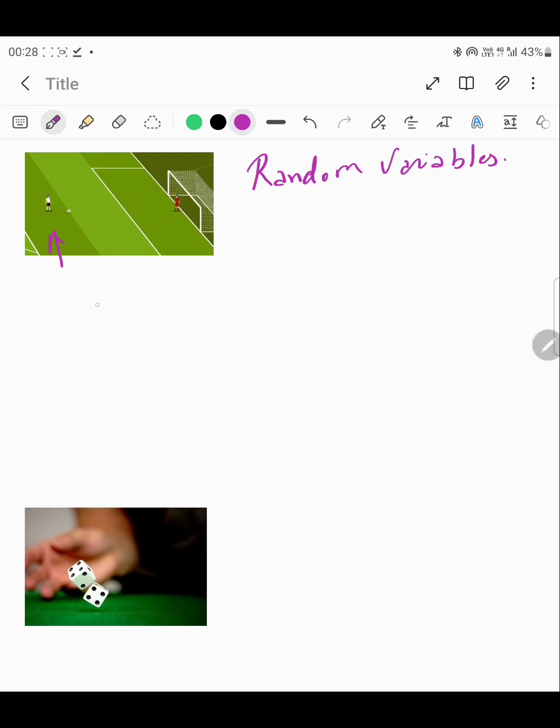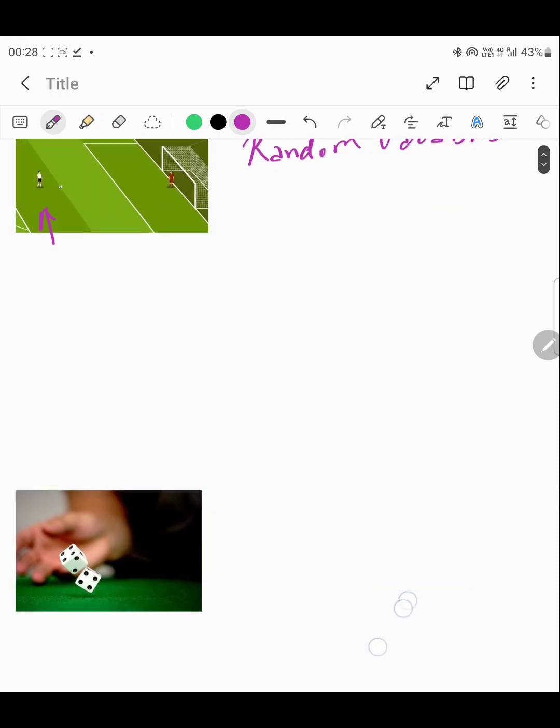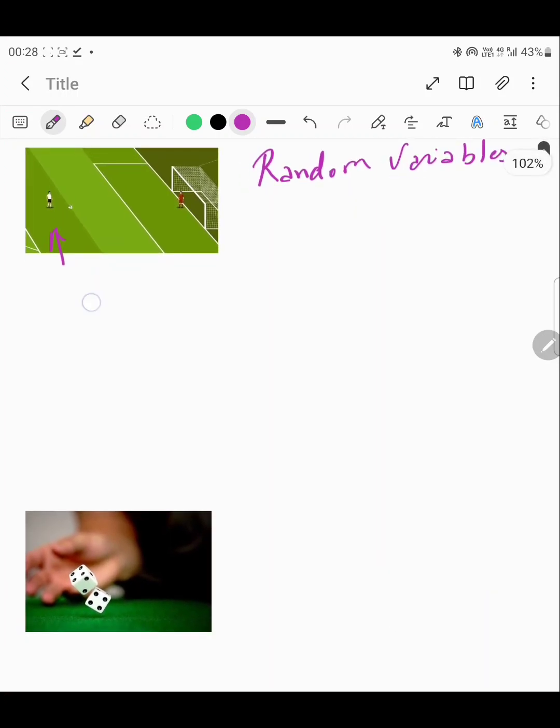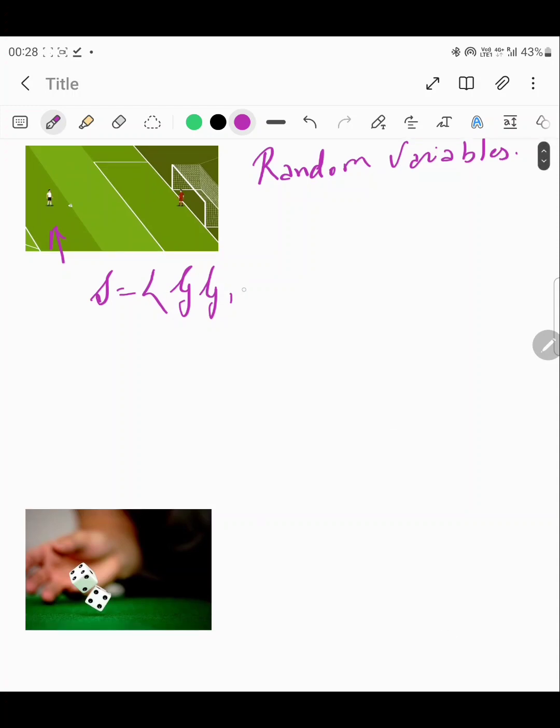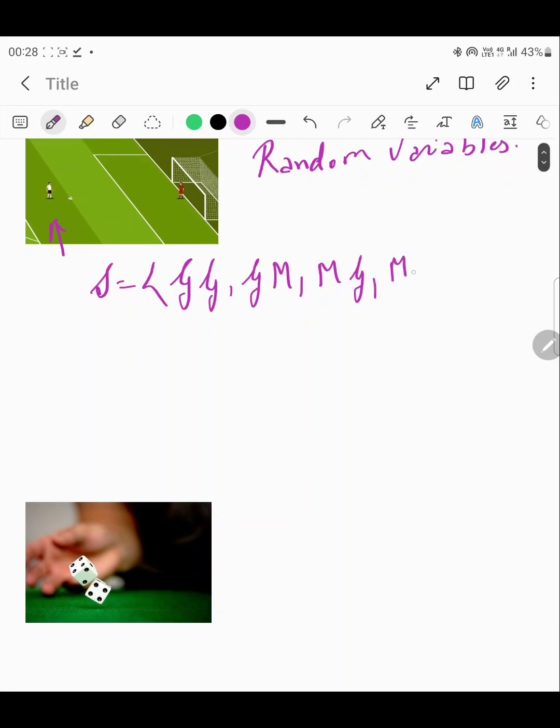So the possible outcomes related to this event of the player attempting 2 penalty kicks could be either the player scores goals on both the occasions of 2 penalty kicks, or the player is able to score the goal on the first occasion but misses in the second attempt, or the player misses in the first attempt but is able to score on the second attempt, or he misses on both the attempts.